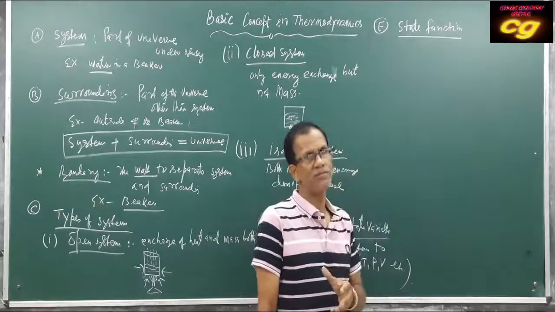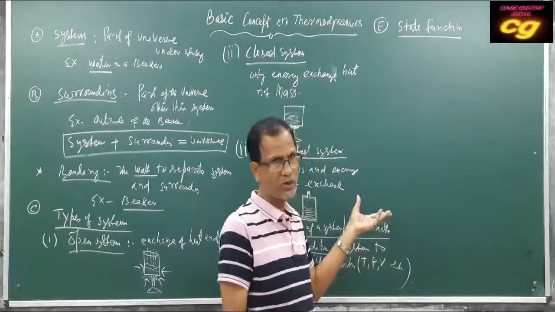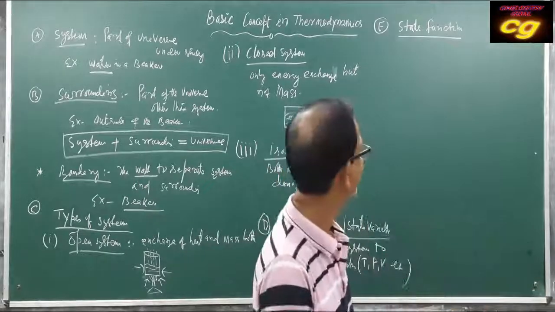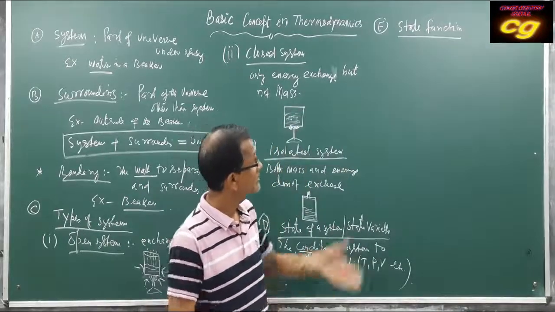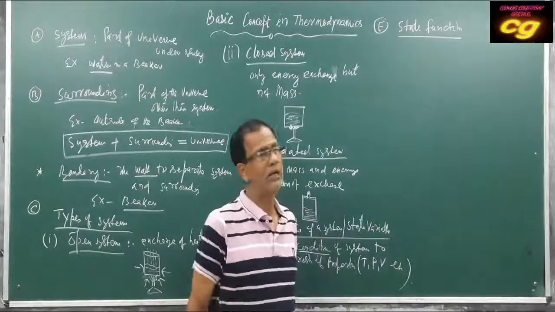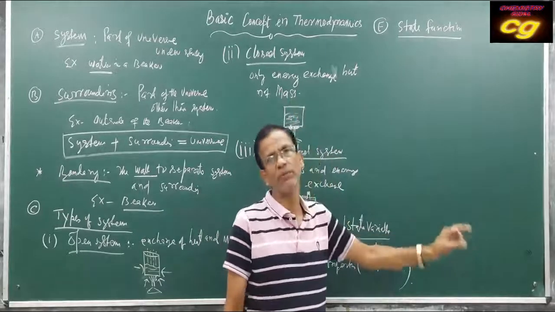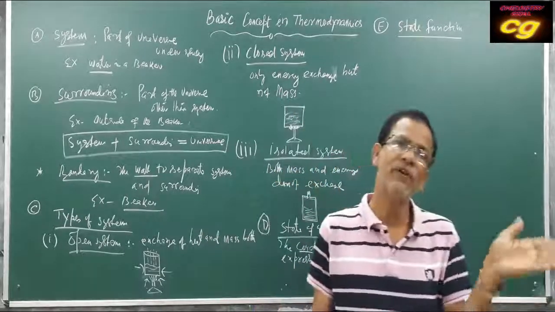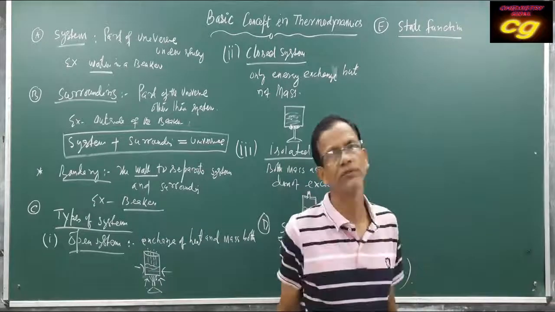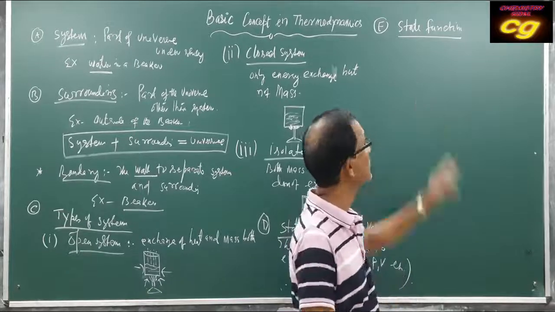If the physical quantity of the system, when measured, changes during the change of the system, and it only depends upon the initial and final values, but does not depend upon the progress of reaction or the path of change, that is called a state function.